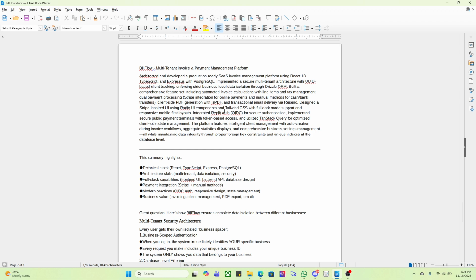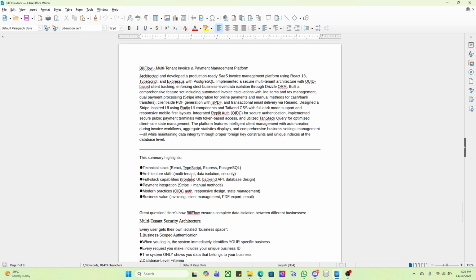So going over the authentication and security, we have integrated Replit authentication for secure authentication, implemented secure public payment terminals with token-based access, and it also has aggregated statistic displays and data visualization. And lastly, an overview of what tech BillFlow is running. In the technical stack, it's running React, TypeScript, Express, and PostgreSQL. The architecture skills: multi-tenant, data isolation, security.